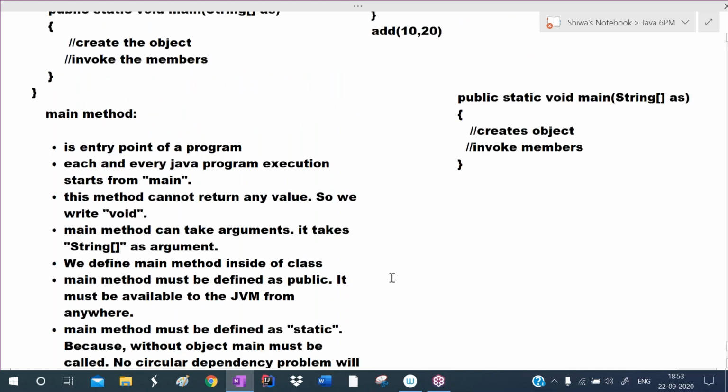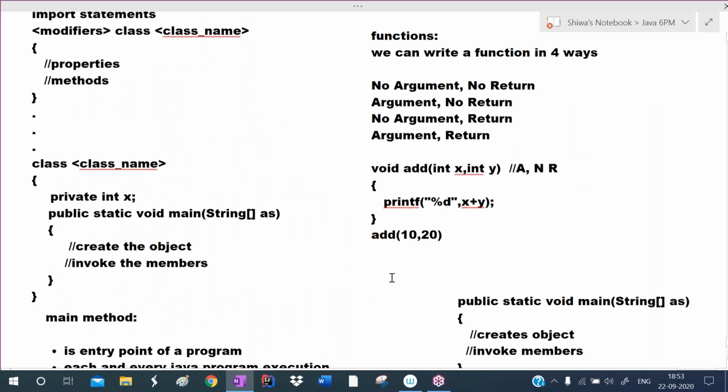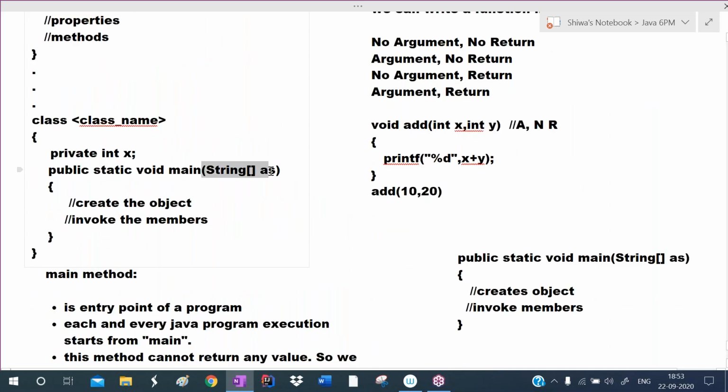Okay. Now, just now we discussed the main method. This main method cannot return any value, so we write void. This main method can take a string array as the argument, so we must write string array. So each and every time I will not explain like this; directly I write public static void main string array args. Okay. Listen carefully.